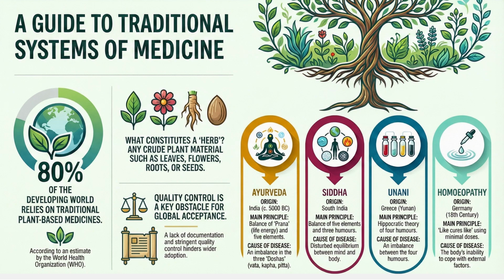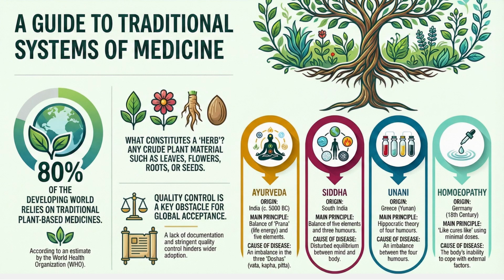More than 80% of the population in the world uses directly or indirectly herbal medicines or natural medicine, or they use a traditional system of medicine, as per WHO. So what is a traditional system of medicine? The medicinal system which is not the main system of treatment, or which is not allopathy, is called a traditional system of medicine, and the examples in the context of India, Asia are Ayush: Ayurveda, Yoga, Unani, Siddha, homeopathy.